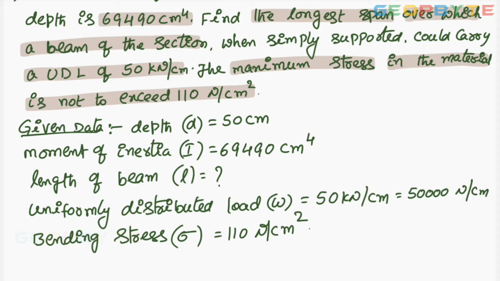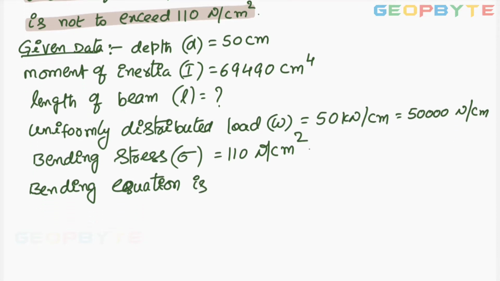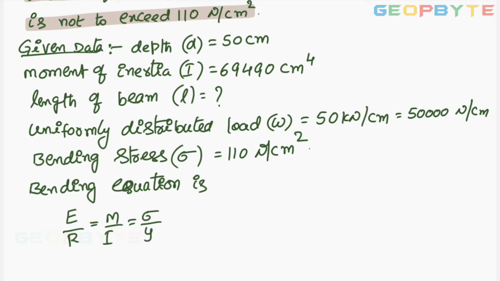Now, first let us find the bending moment. Otherwise, let us take the bending equation. The bending equation is E by R equal to M by I equal to sigma by Y. Here Y equal to depth by 2. It is equal to 50 by 2 is equal to 25 cm.